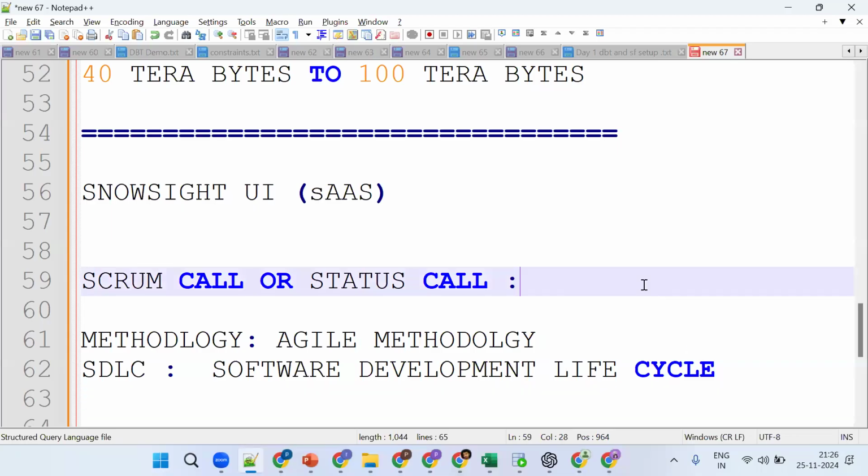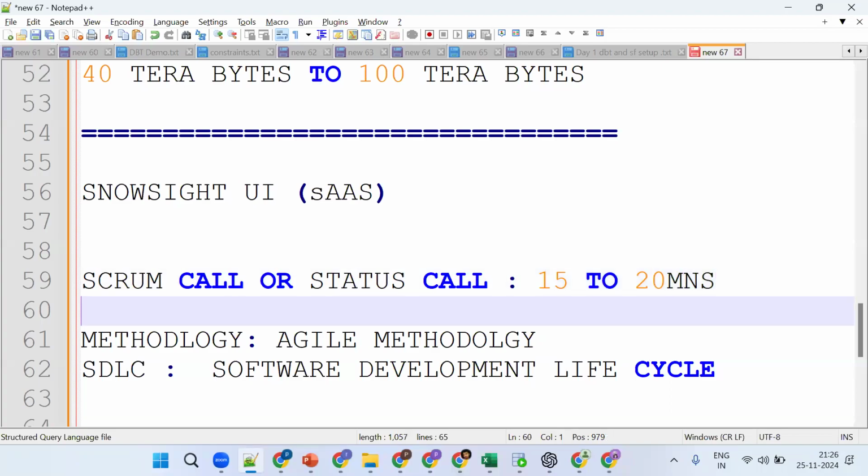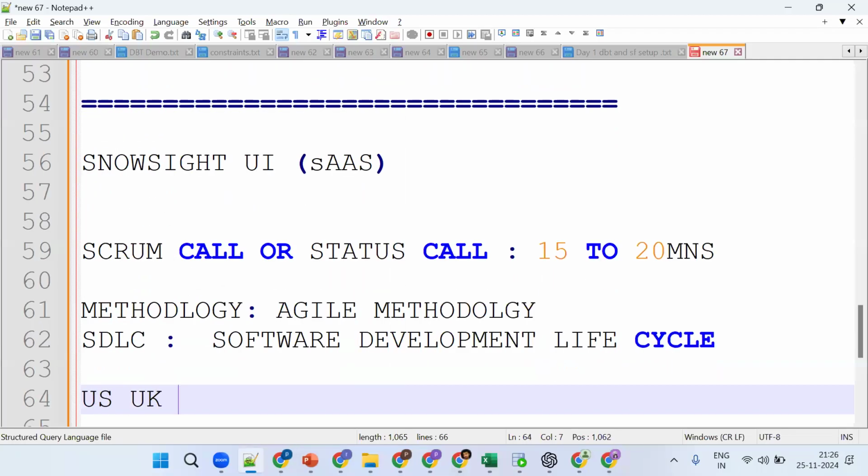How long will it be? Approximately 15 to 20 minutes, depending on the project. Morning time or evening time depends on the client: US client, UK client, European client, Singapore client. The time will be changing. Okay, this is the function.